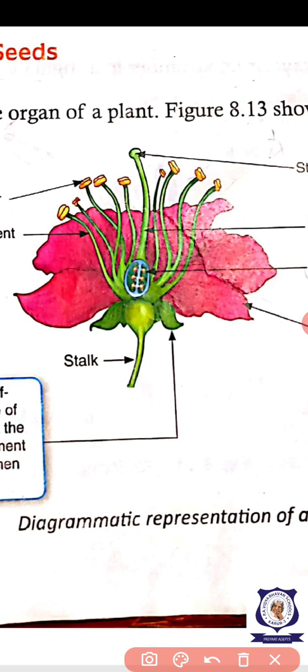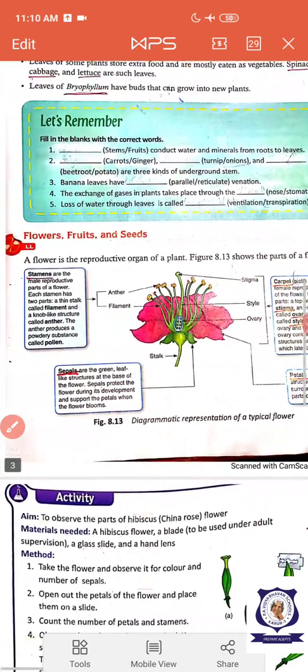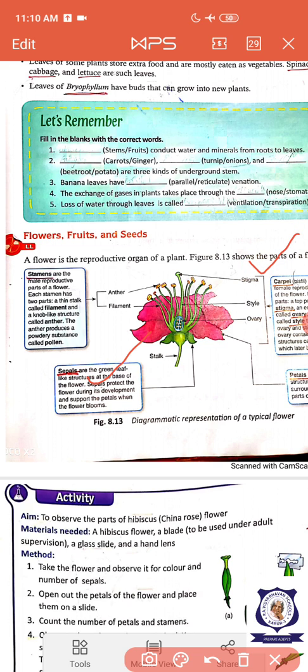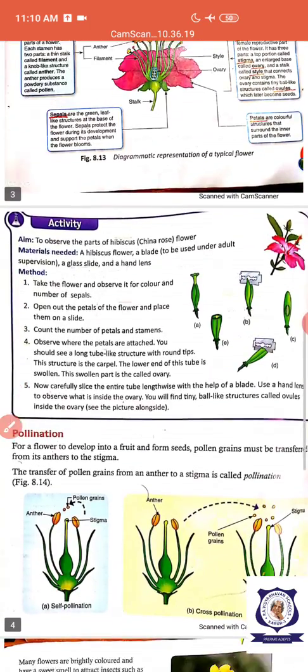The four main parts of the flower are calyx, corolla, gynoecium, androecium. We say all this botanically, but in your book what is given? Calyx is called sepal, corolla is petal, and then carpel and stamen. Okay children, now you understand the things also. What I said, gynoecium, androecium, you have to keep in mind.